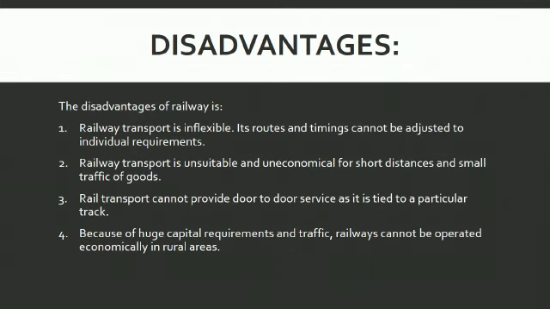Now, what are the disadvantages of railways? Railway transport is inflexible. Its routes and timings cannot be adjusted to individual requirements. It is unsuitable and uneconomical for short distances and small traffic of goods. It cannot provide door-to-door service as it is tied to a particular track. Finally, because of huge capital requirements and traffic, railways cannot be operated economically in rural areas.